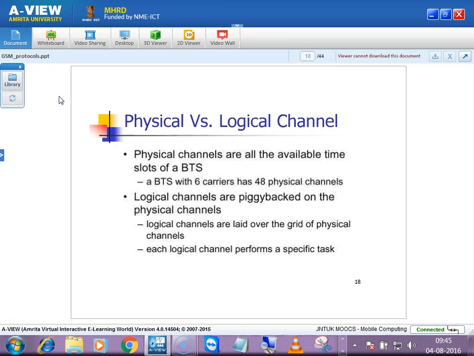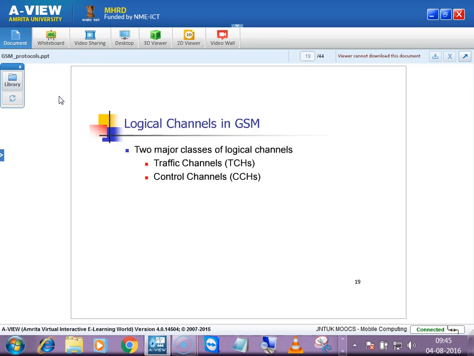So these logical channels are piggybacked to physical channels. Logical channels are laid over the grid of physical channels, and each channel performs a specific task. As I told you, whether it is common or dedicated, each of them has some strict tasks to perform.